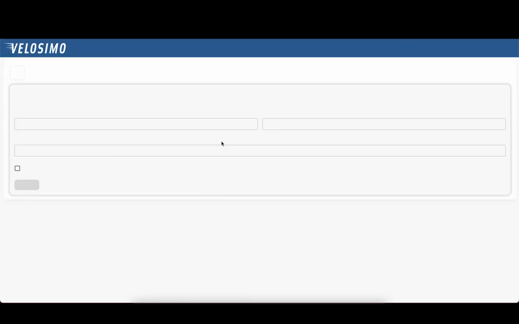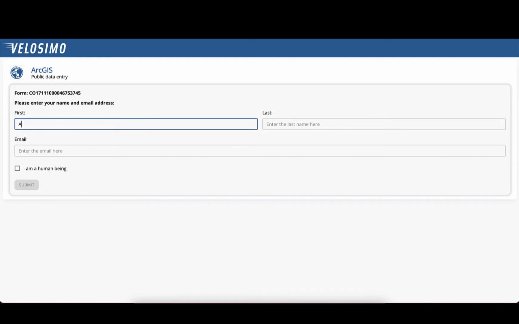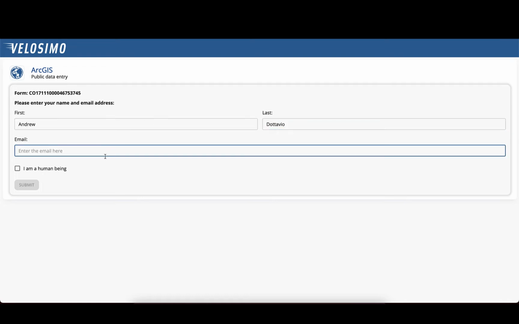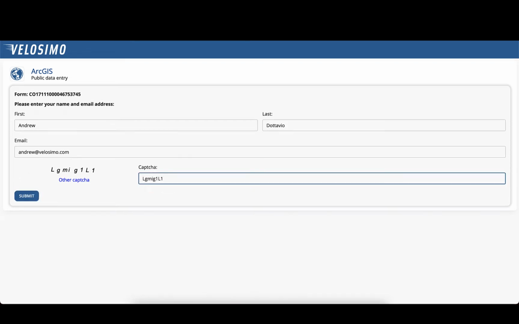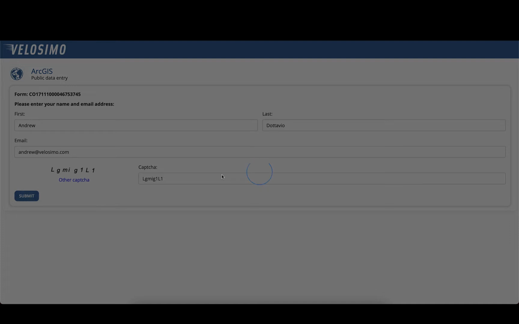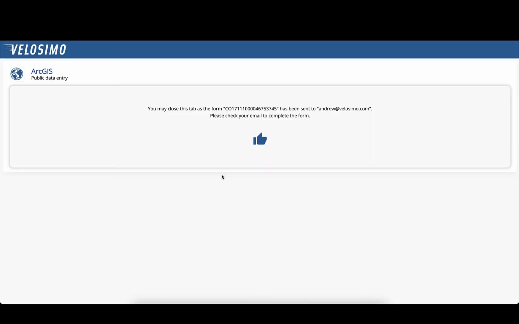So let's click the form. To do this with Seamless Docs, a name and email address is required to send the form to that location. And we'll submit. The user gets notified that the email has been sent and that they should close this tab and check their email to continue the process. So we will move over to our email.